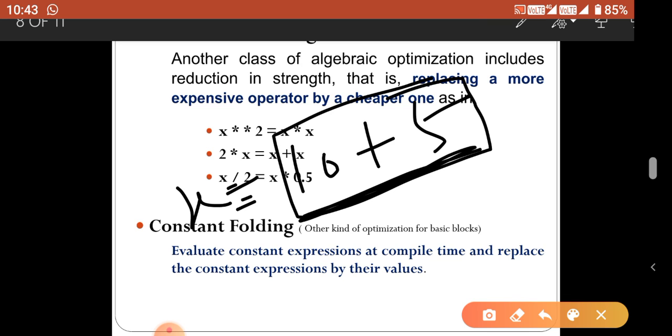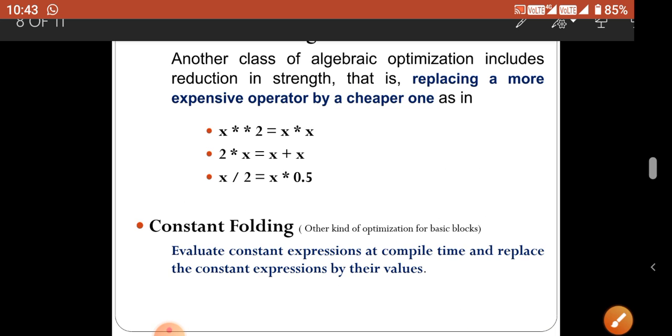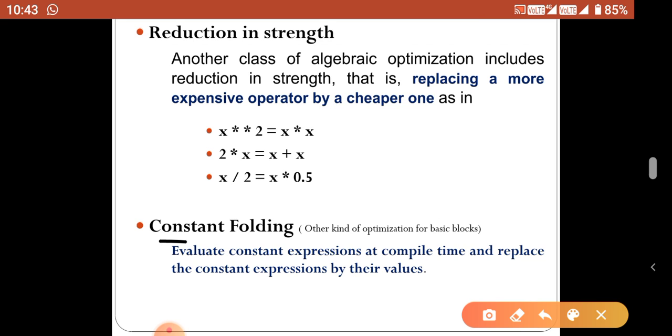So whenever your program is executed, the value x equal to 15 has already been calculated by the compiler. This calculation time is reduced at runtime. This kind of optimization is called constant folding, that is, evaluate the constant expression at compile time and replace the constant expression by its value.